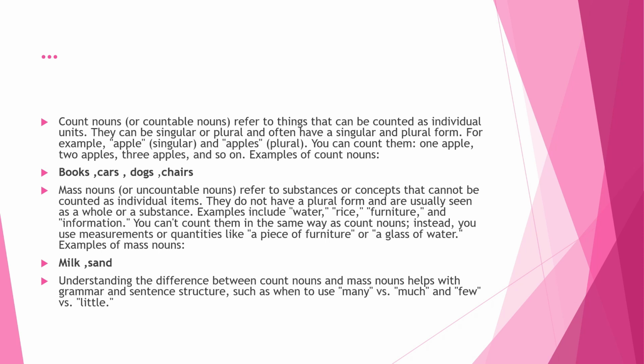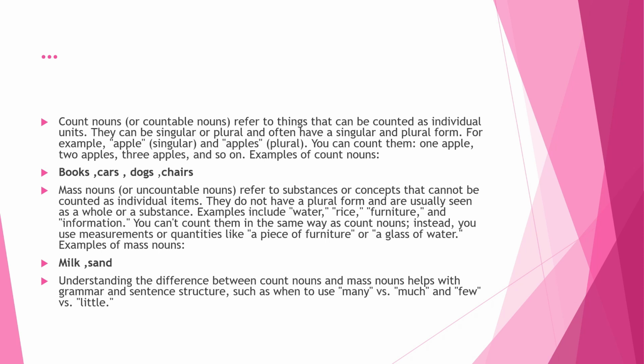We move to mass nouns or uncountable nouns. They refer to substances or concepts that cannot be counted as individual items. They do not have a plural form and are usually seen as a whole or a substance. Examples include water, rice, furniture, and information. You can't count them in the same way as count nouns.